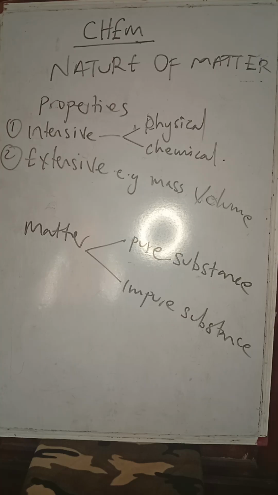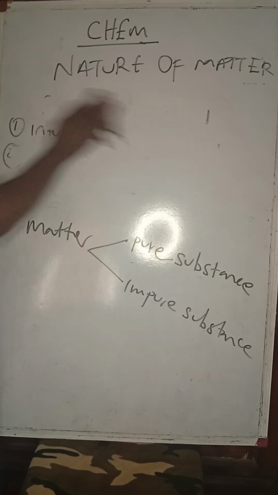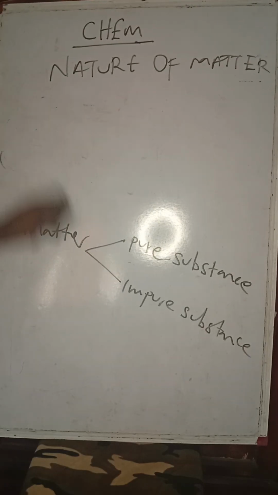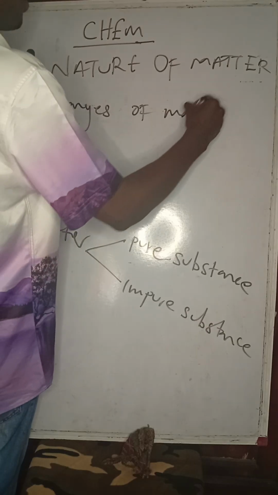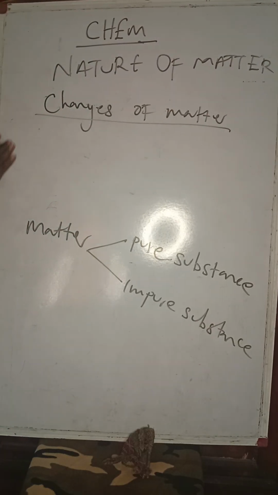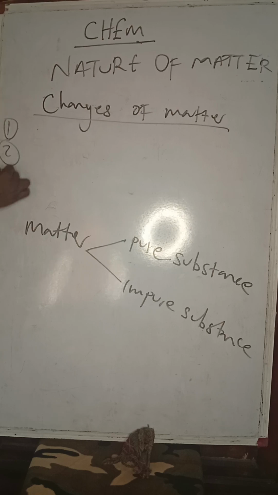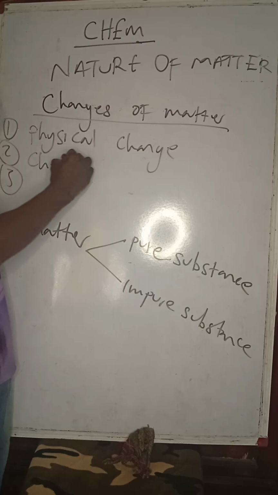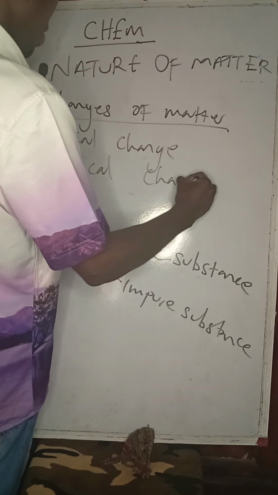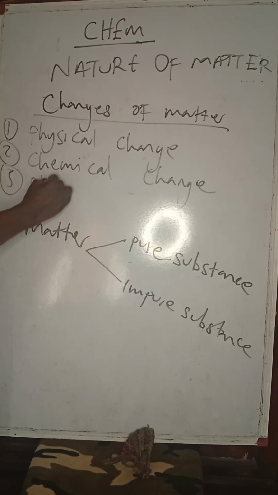So I'll quickly look at the classes of matter. I've been looking at the properties. Before we look at the classes, let's look at the changes matter can undergo. So changes of matter include, we can just quickly say there are three main changes matter can undergo. But basically, in our O-level chemistry, we leave it at two. So I'll talk about two. They are the physical change, the chemical change, and nuclear change.